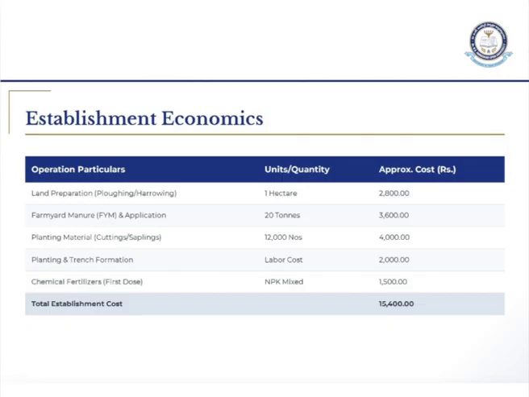Next, planting materials like cuttings or saplings. First you will grow these small plants in another area or garden. After 3 to 4 months, you will take these saplings and keep them in the farm where you have to grow them permanently. So for 1 hectare, how much will it take? 4,000. Got it?